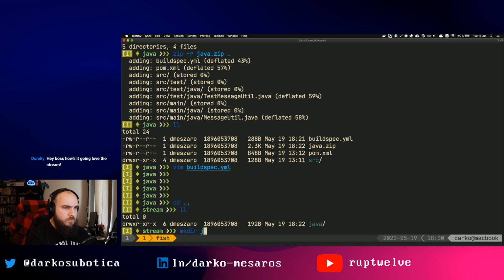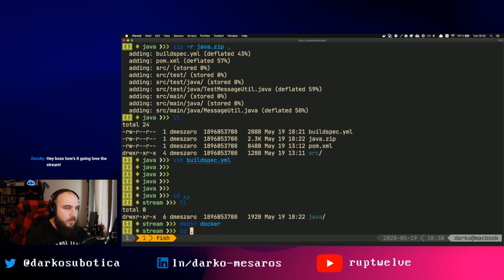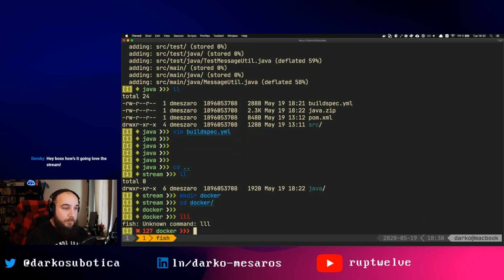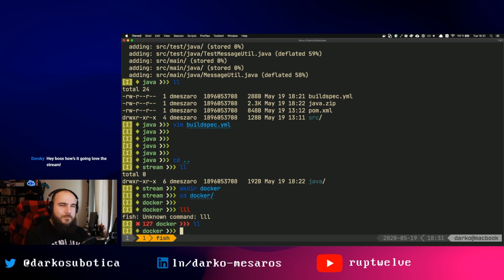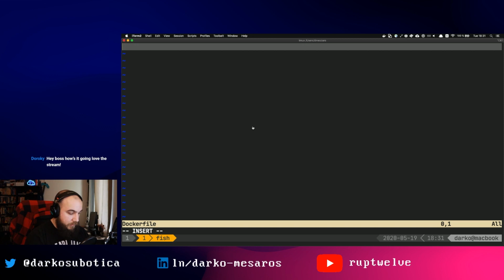mkdir Java, no, let's do Docker. cd Docker, and let's create a Docker application. You remember last week, I did some ECS stuff, so I created a simple Docker application, so I'm just going to replicate that. So Vim, it's a super simple Docker application, Dockerfile, and then let me just paste this in.